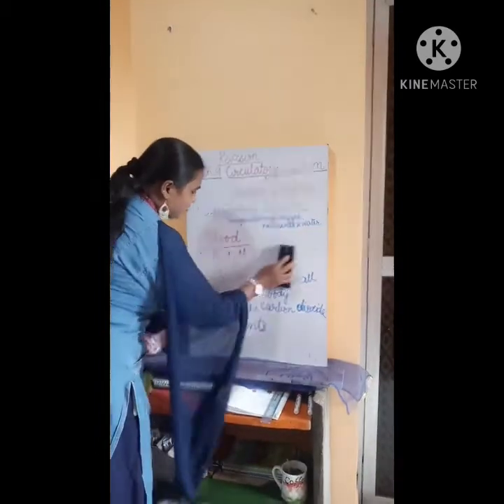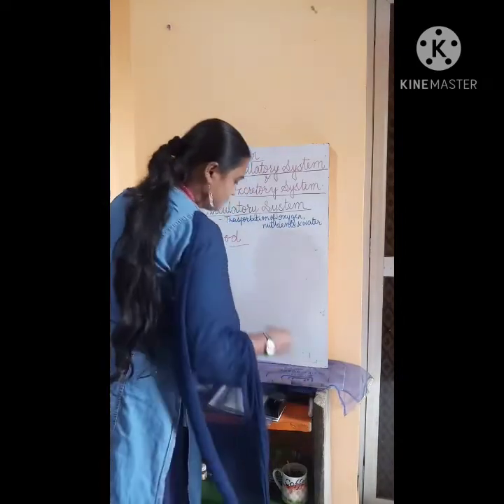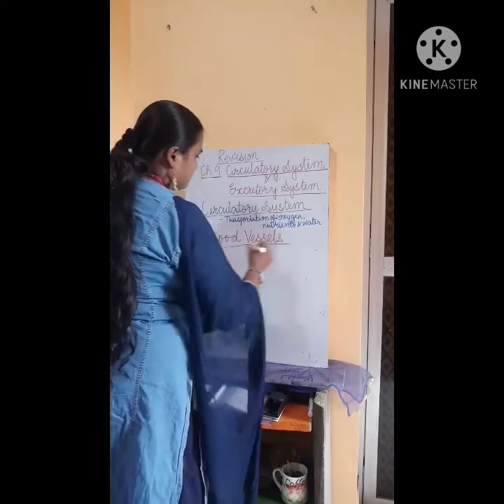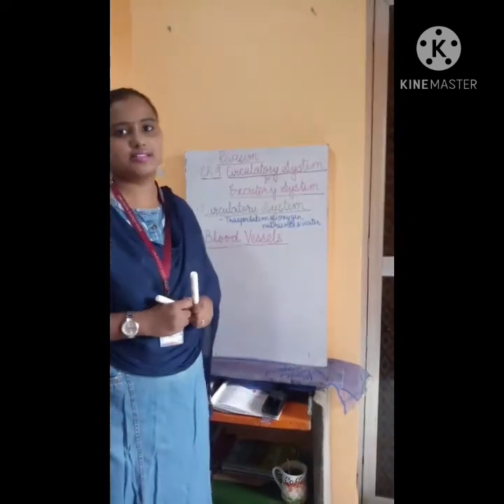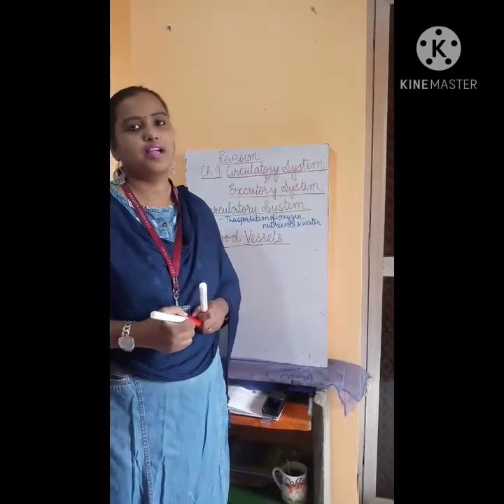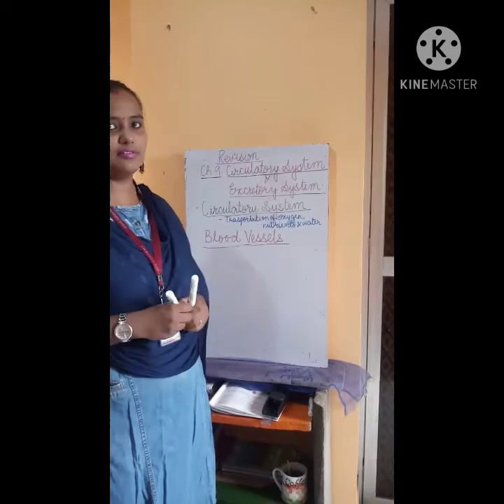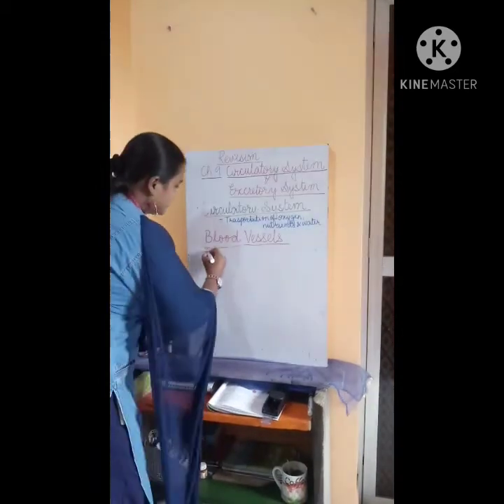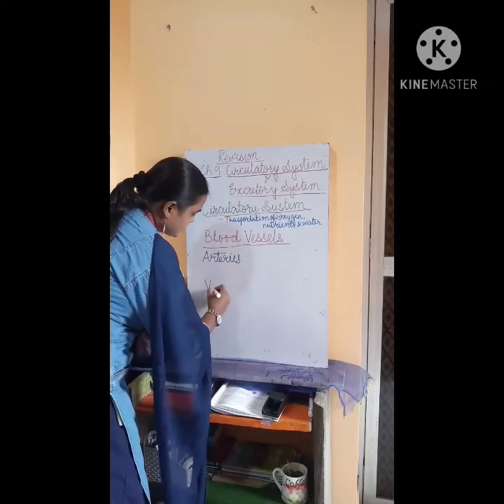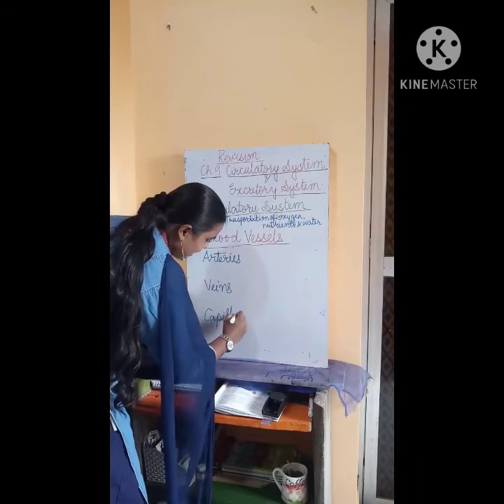Next are the blood vessels. What are blood vessels? Blood vessels are thin tubes throughout our body through which the blood flows. There are three types of blood vessels: arteries, veins, and capillaries.